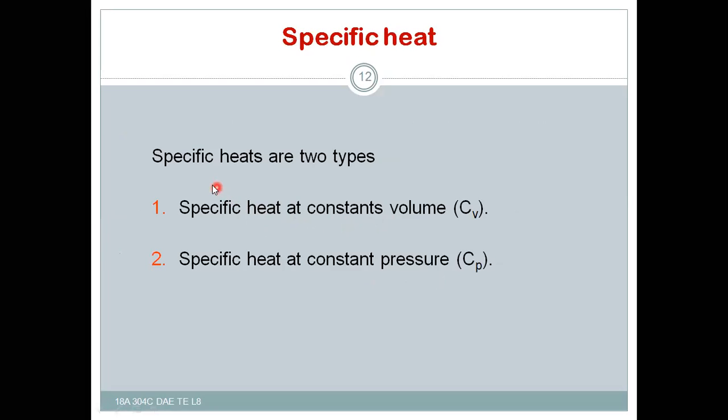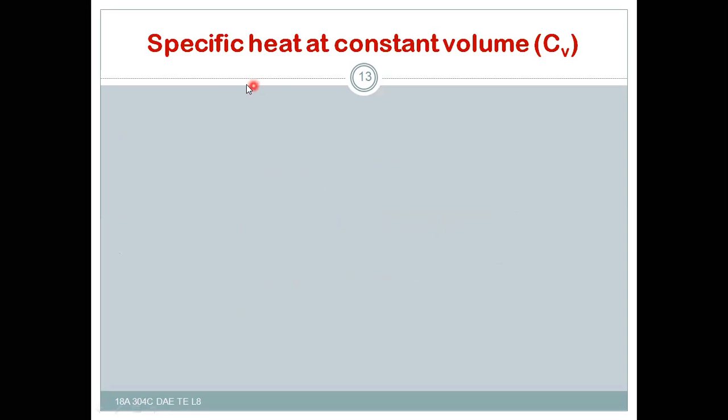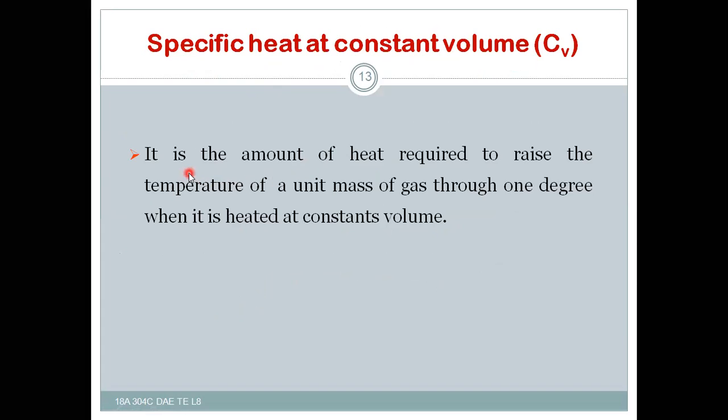So the two specific heats are of two types. Number one is the specific heat at constant volume, Cv, and the other is the specific heat at constant pressure, Cp. First of all, let us discuss the specific heat at constant volume, Cv. It is the amount of heat required to raise the temperature of unit mass of gas through 1 degree when it is heated at a constant volume.